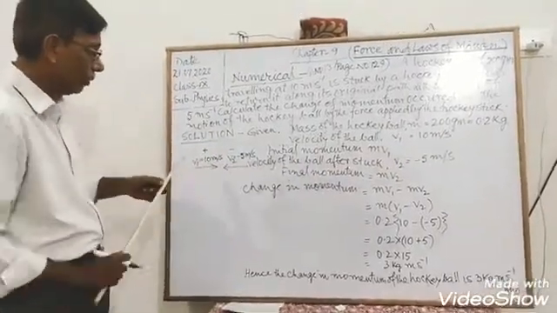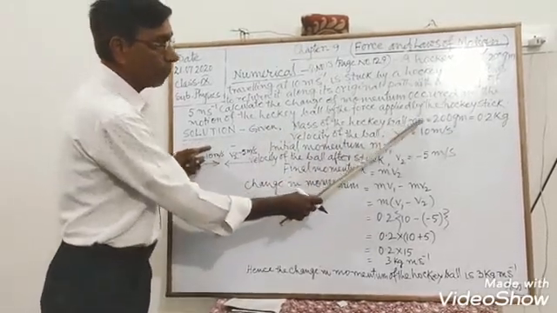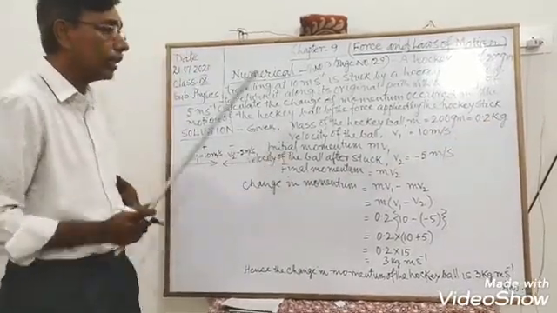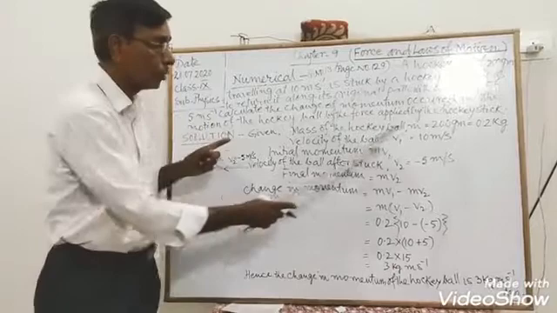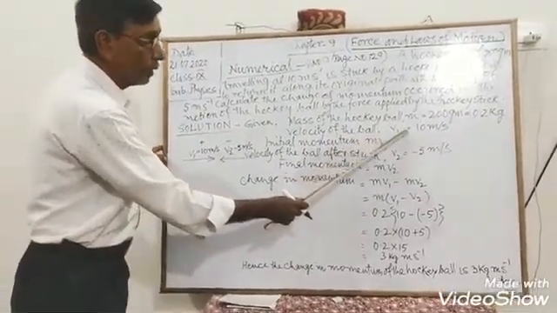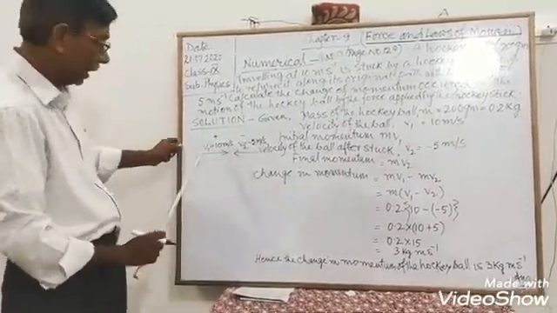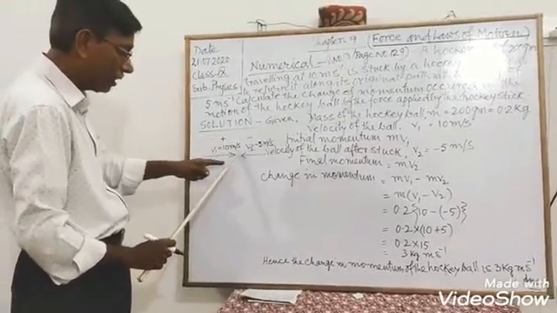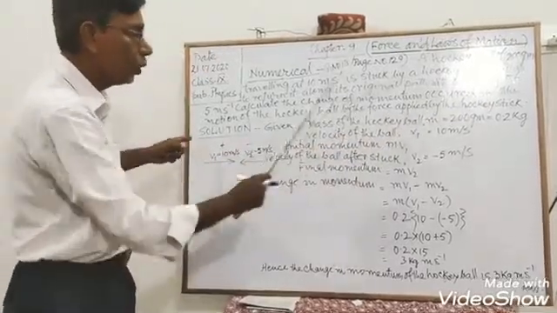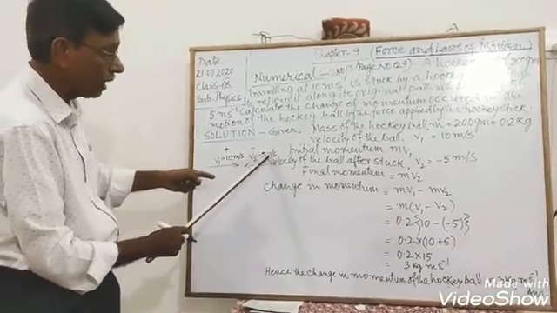Just see what is given. Solution. Given mass of the hockey ball is 200 gram. It is converted into kg because the unit of mass is kg. So 0.2 kg. Velocity of the ball is v1 is equal to 10 meter per second. From this side, it is positive. And when it strikes the hockey stick, it came back. So it is in the opposite direction. So v2 is minus 5 meter per second.